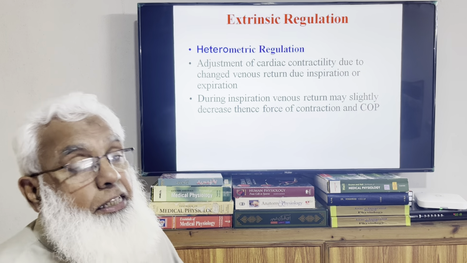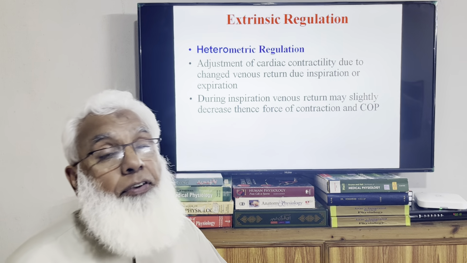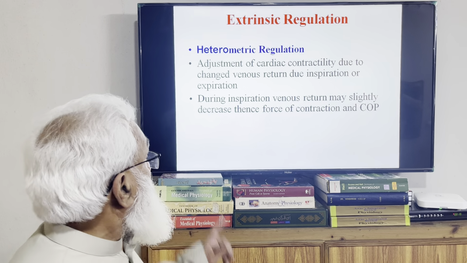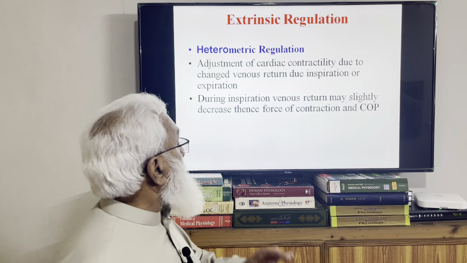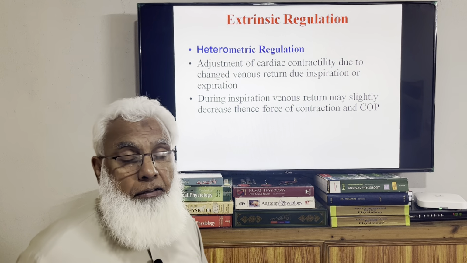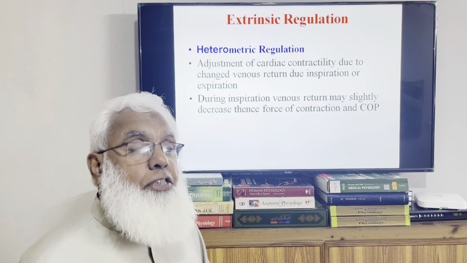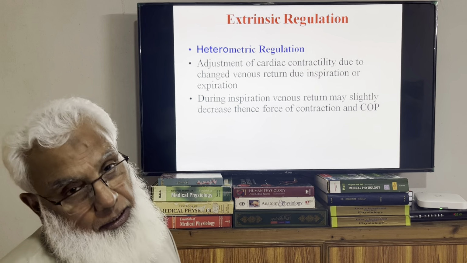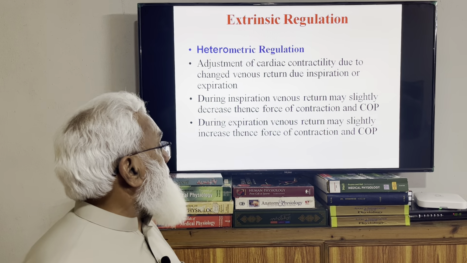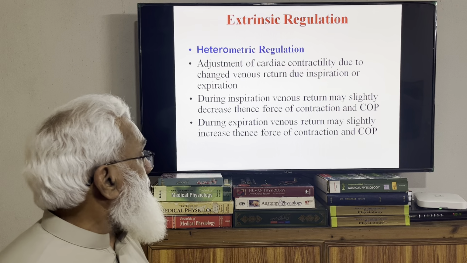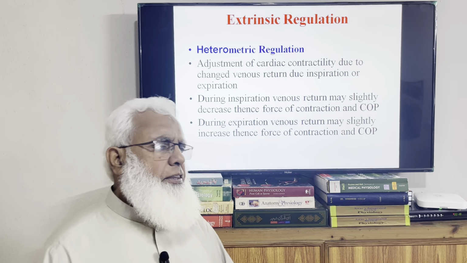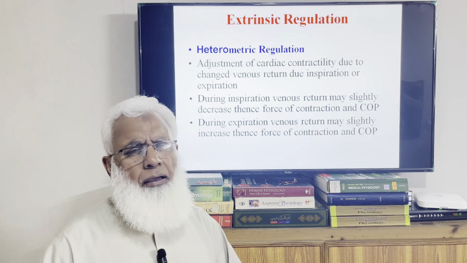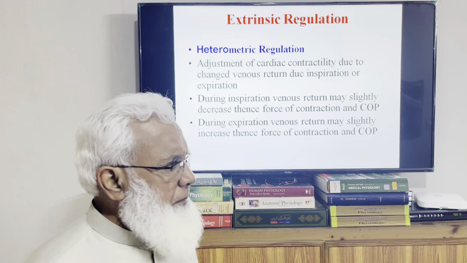What is the effect of inspiration and expiration on the venous return and cardiac output? Here, very briefly, during inspiration there may be a slight decrease in venous return, and thence reduced force of contraction and cardiac output as well. Opposite, during expiration, venous return may slightly increase, and then the force of contraction as well as the cardiac output may increase. These are not very important regulators of the cardiac activity.